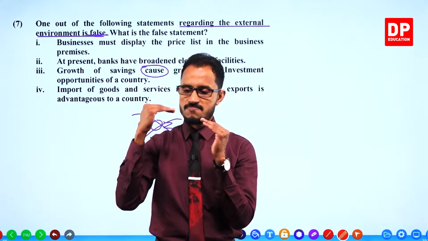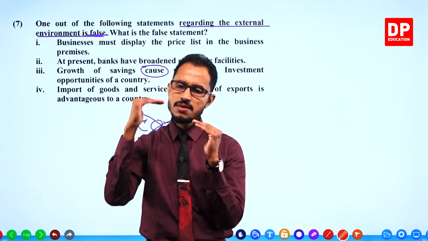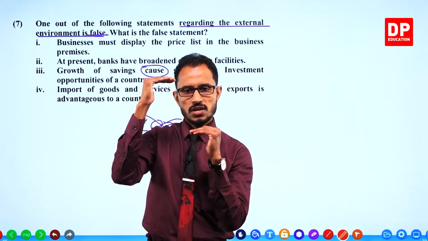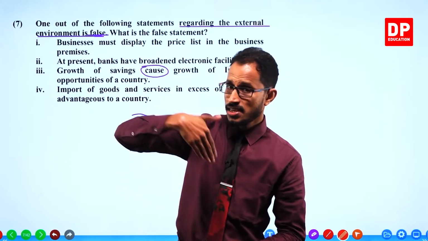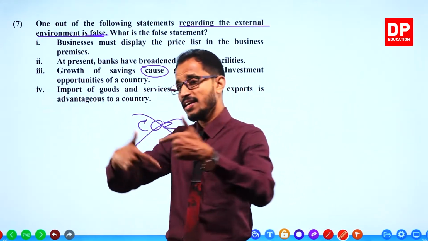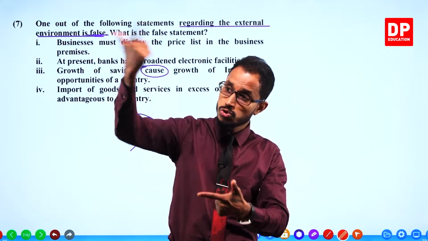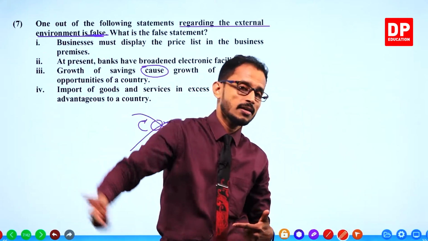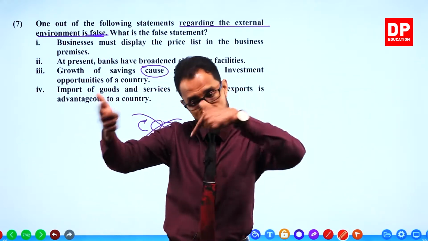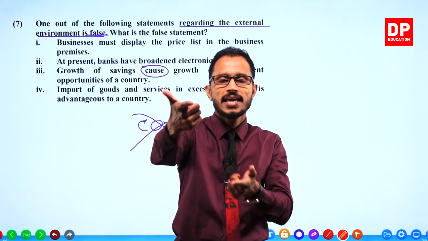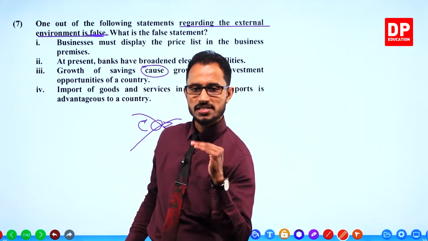That should be way more than imports. When importing, we are buying or bringing in goods from other countries, made in China, made in Vietnam. So we have to pay. That is an import expense.